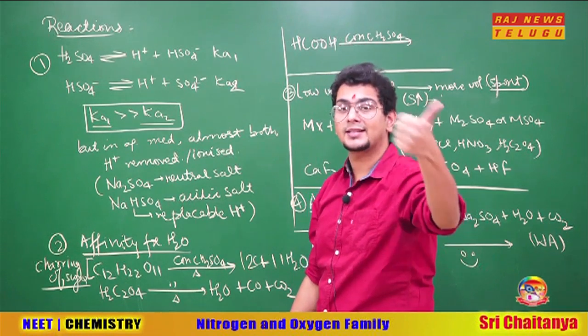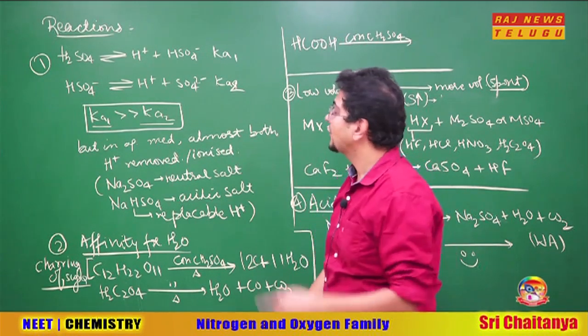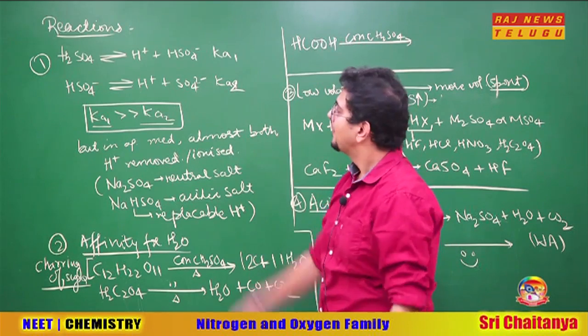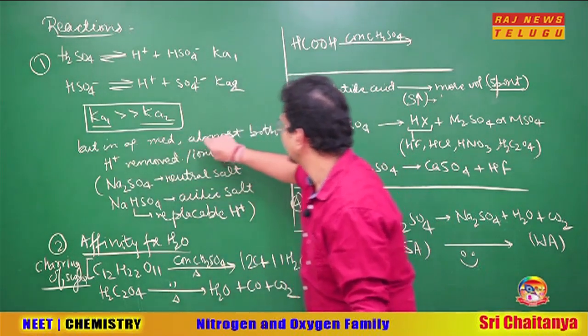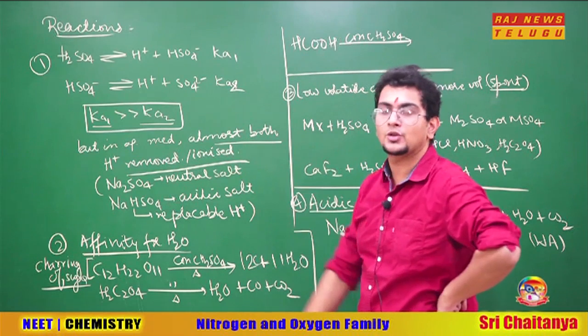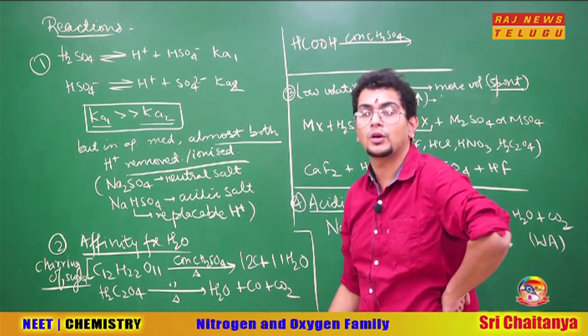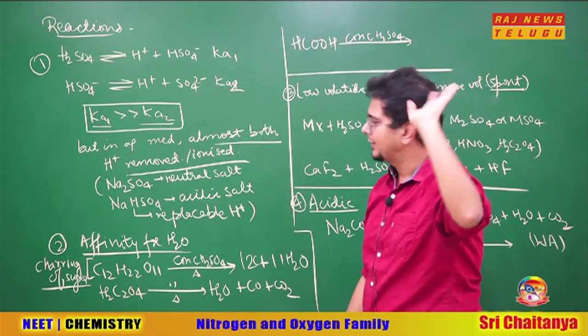Among the remaining strong acids, HClO4, HCl, HBr, HI, HNO3, all of them have only one H+. But H2SO4 has two replaceable H+. Luckily, in aqueous medium, almost both the H+ are completely removed and ionized. So whenever any question comes of H2SO4 in aqueous medium and finding pH, assume both the H+ got ionized.